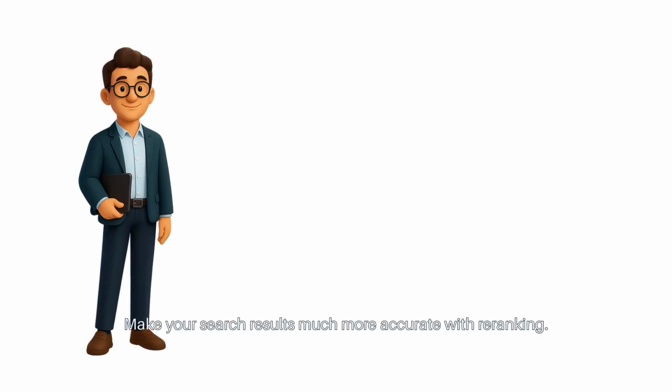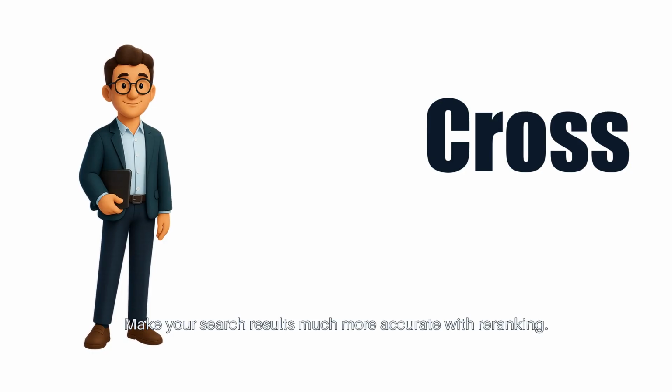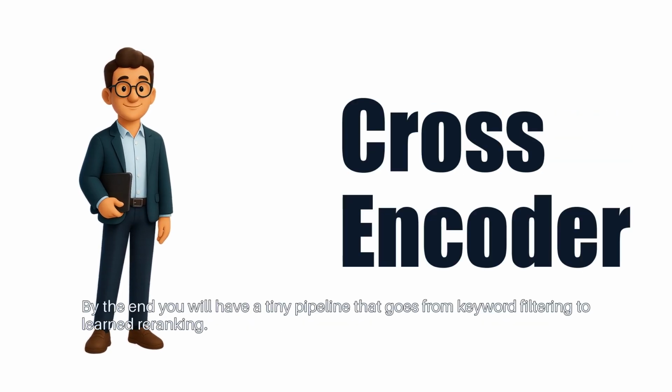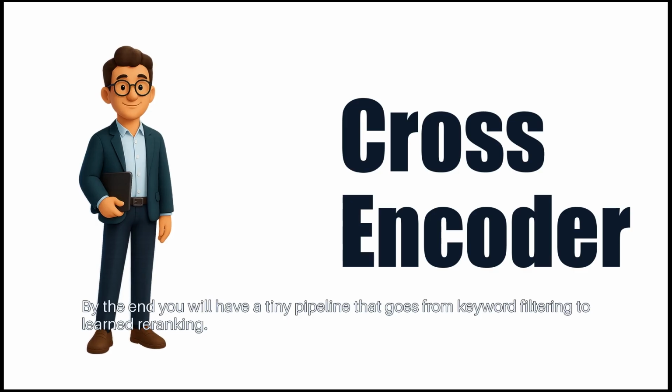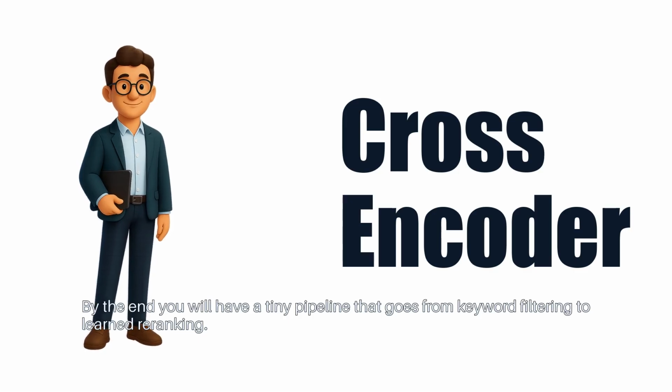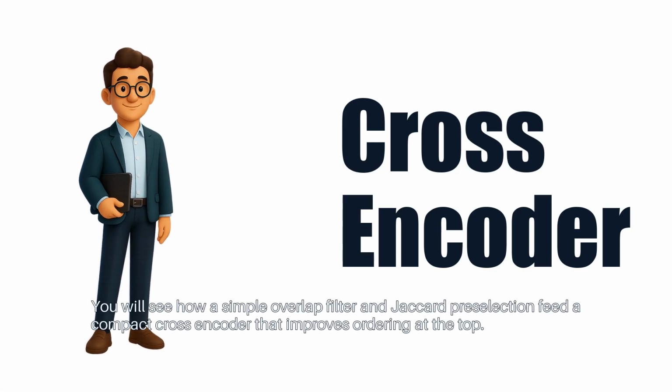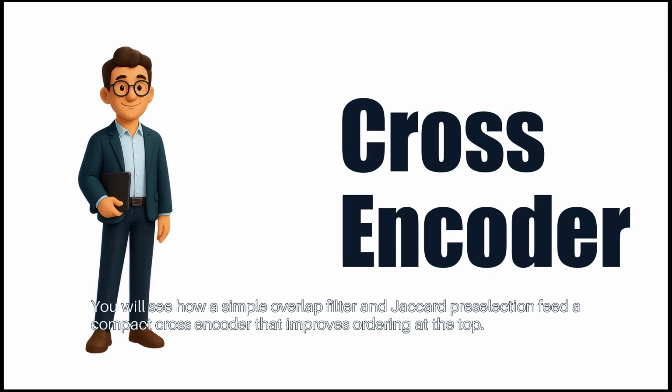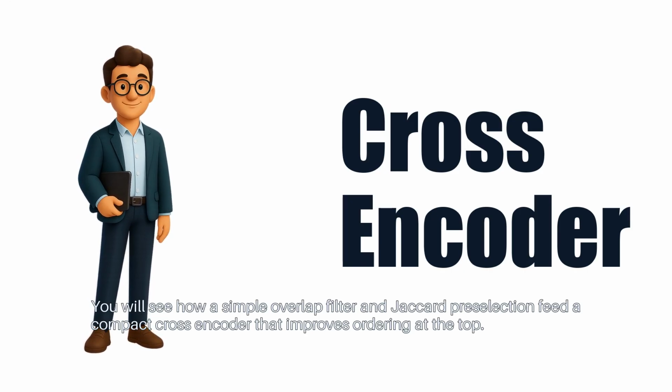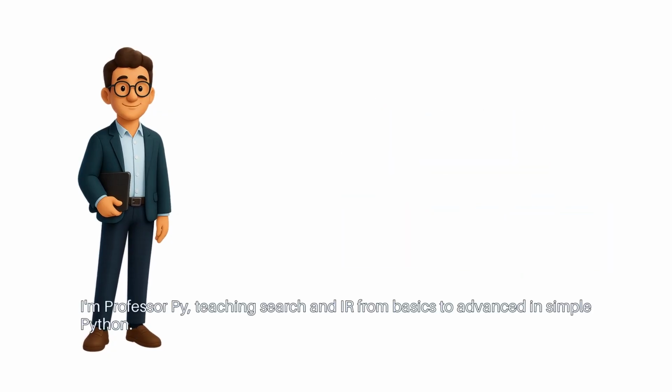Make your search results much more accurate with re-ranking. By the end, you will have a tiny pipeline that goes from keyword filtering to learned re-ranking. You will see how a simple overlap filter and Jaccard pre-selection feed a compact cross-encoder that improves ordering at the top. I'm Professor Pi, teaching search and IR from basics to advanced in simple Python.